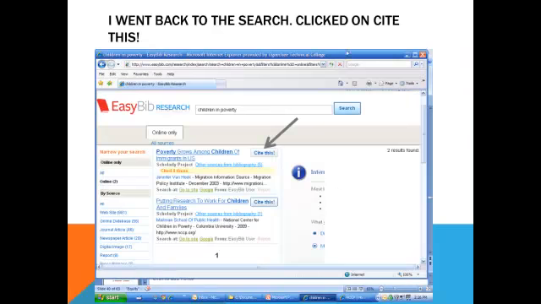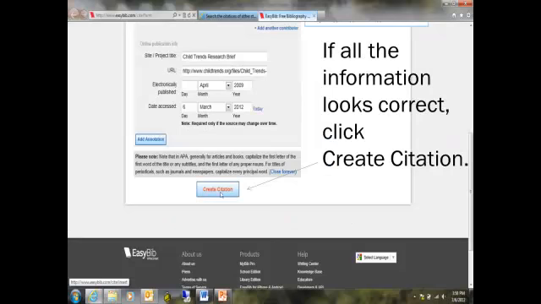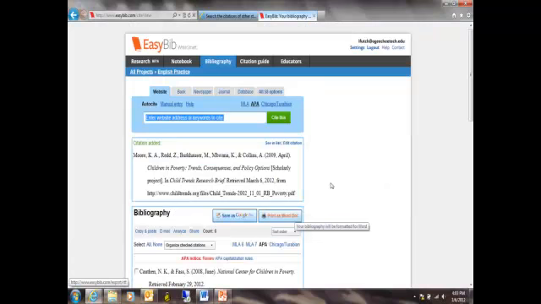When I go back to EasyBib, if I decide, yes, that's definitely exactly what I wanted, I'm going to use that in my paper, if I click Cite This, it's going to fill in all the information that it found, and I will scroll all the way down to the bottom, and I will click Create Citation if everything that they put in looks like it is correct. And it will start giving me a list of all the things I've chosen for my bibliography.